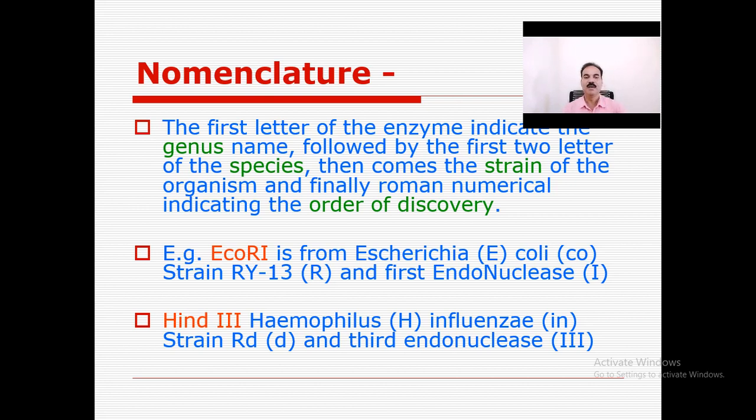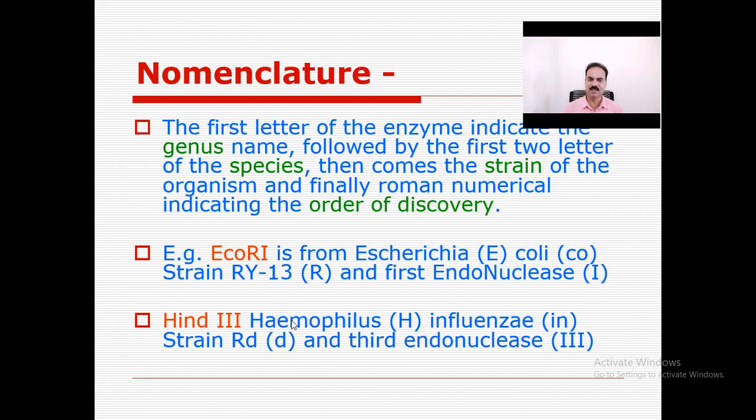For example, EcoRI is from Escherichia, E, the first letter of the genus. Then coli, followed by two letters from the species, co. Then the strain, that is RY13, that's why R, and the first endonuclease, that's why the numeral 1 is written here. So EcoRI is the name of the restriction enzyme.